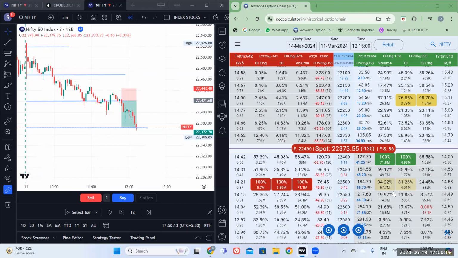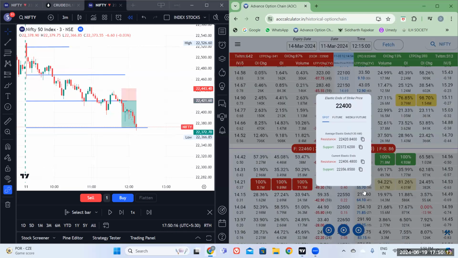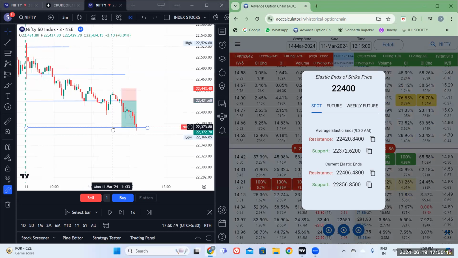Now further, if you see, I need to see further weakness from here. Now we are at the level of 350, 372. Okay. And the current elastic price is showing. So we'll keep this only until the end of the.